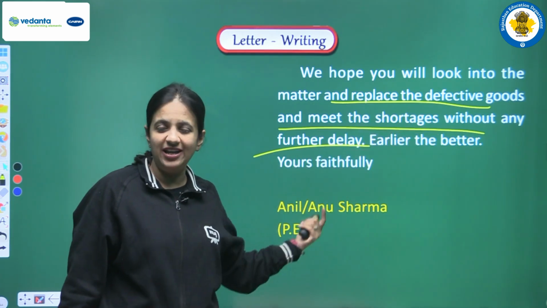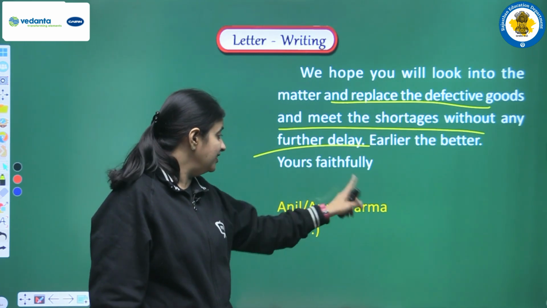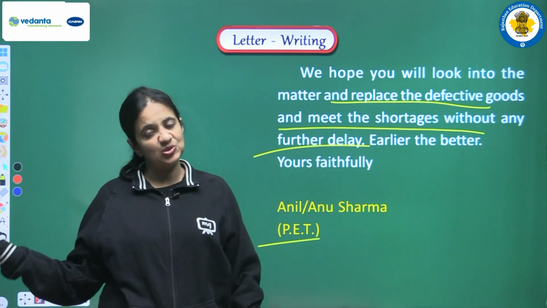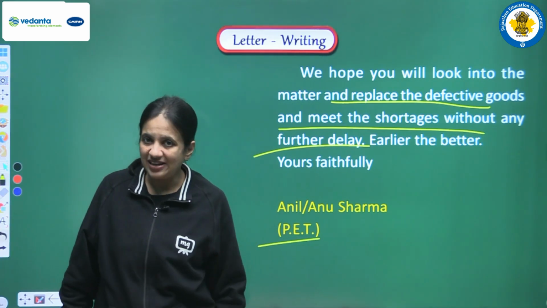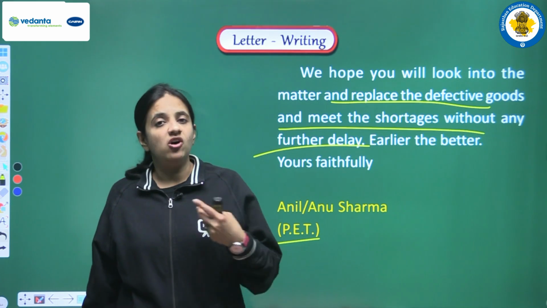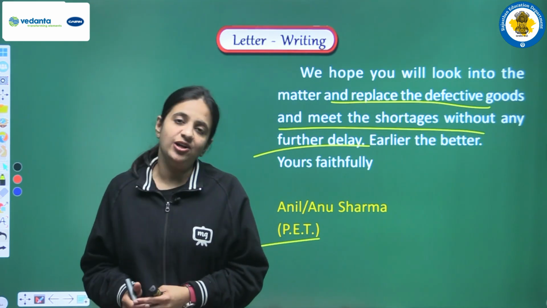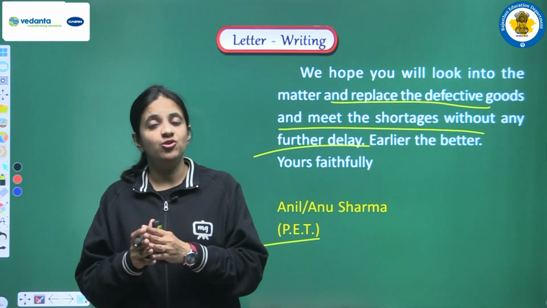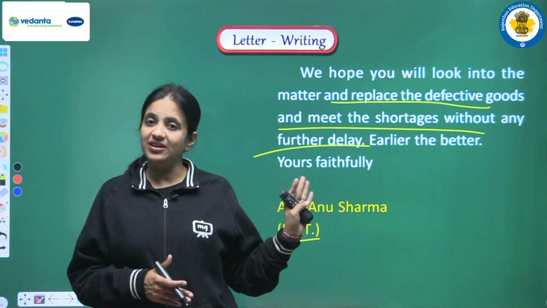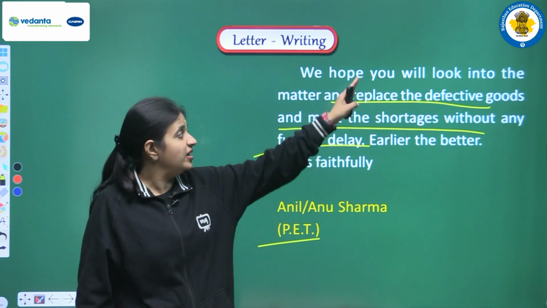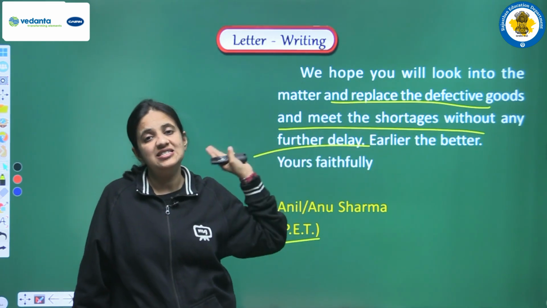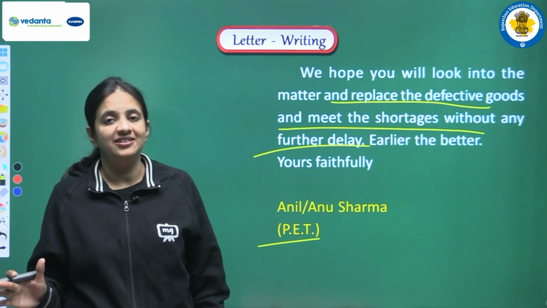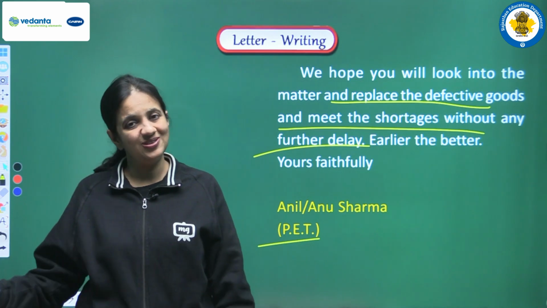Name, we can choose one name that was there in the question. We can write Anil Sharma also, we can write Anu Sharma also, and yes, we are the PET of that particular school. Okay, so in this manner we can write a complaint letter, because everything was there in the question, that we made one order related to sports goods, and we have to give detailed information about the problem, which we have given in the letter, and in this manner we can make the solution also. And this is the perfect example of a complaint letter that is related to a business letter. Okay, I hope this example is also clear to you all.